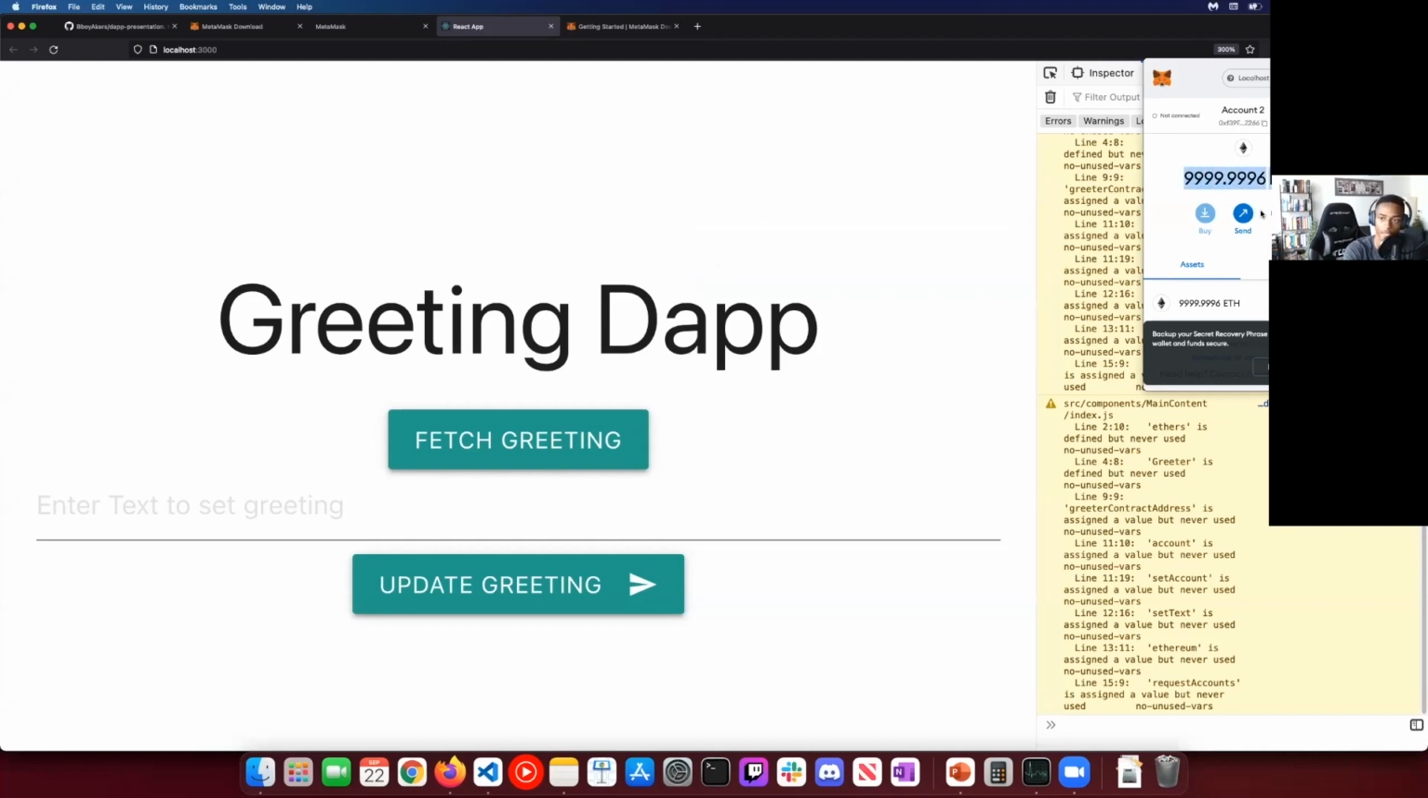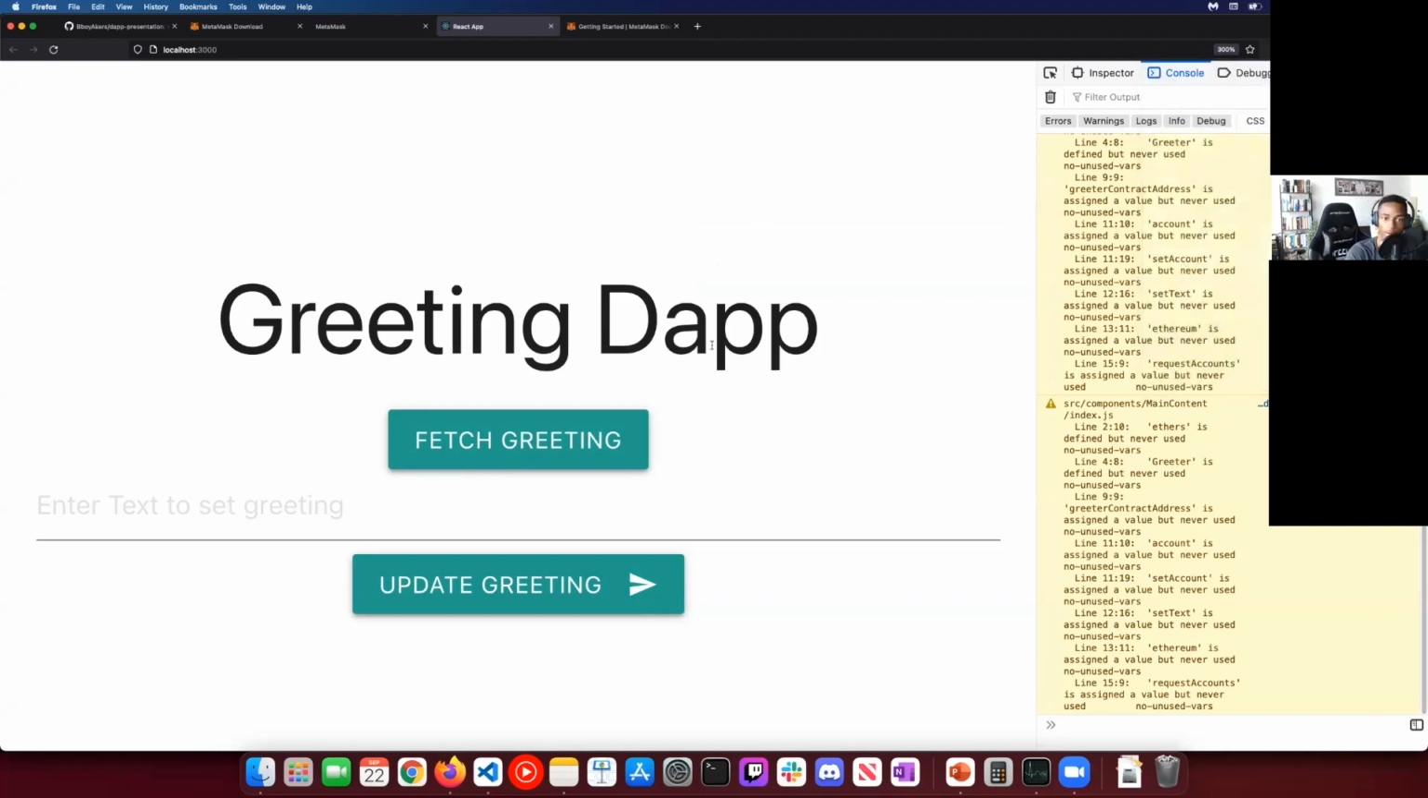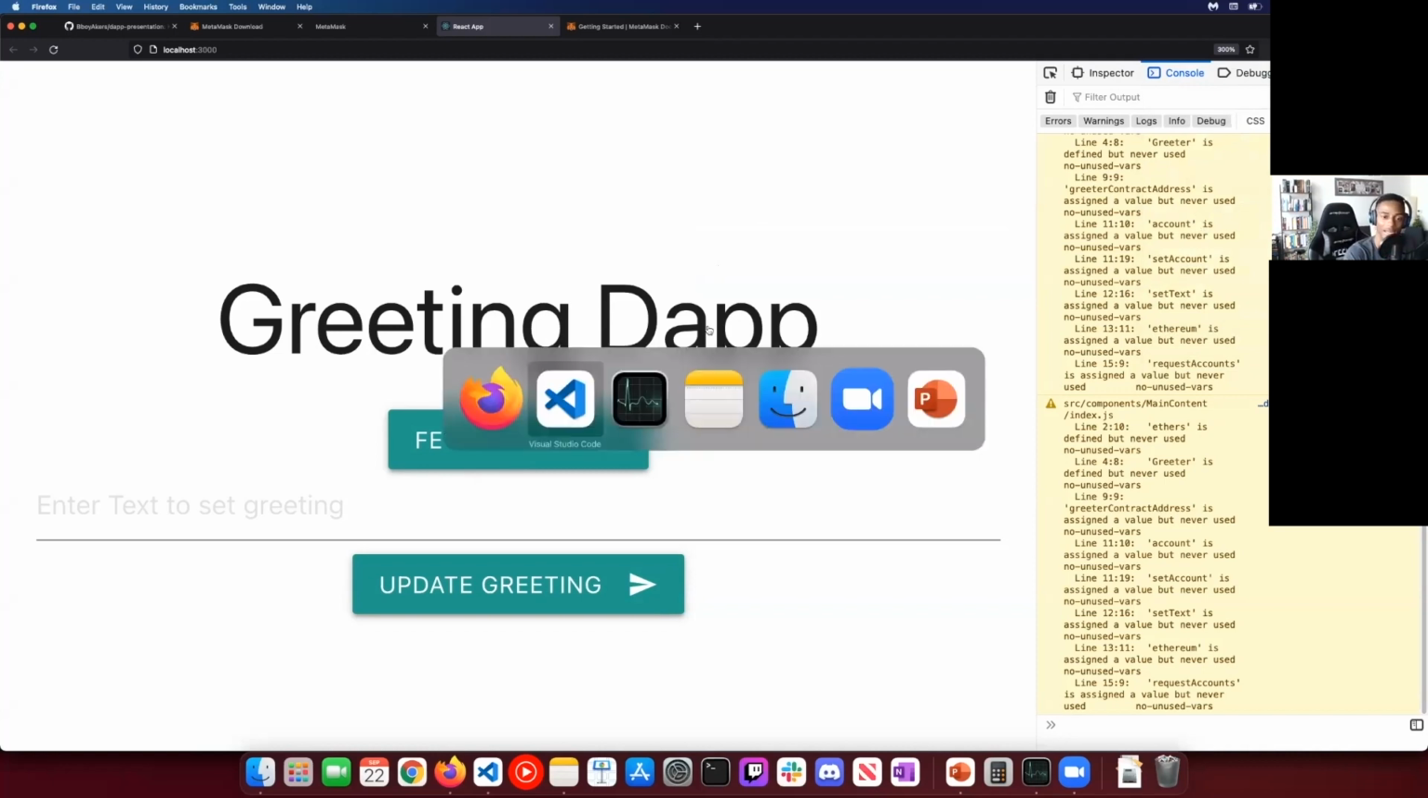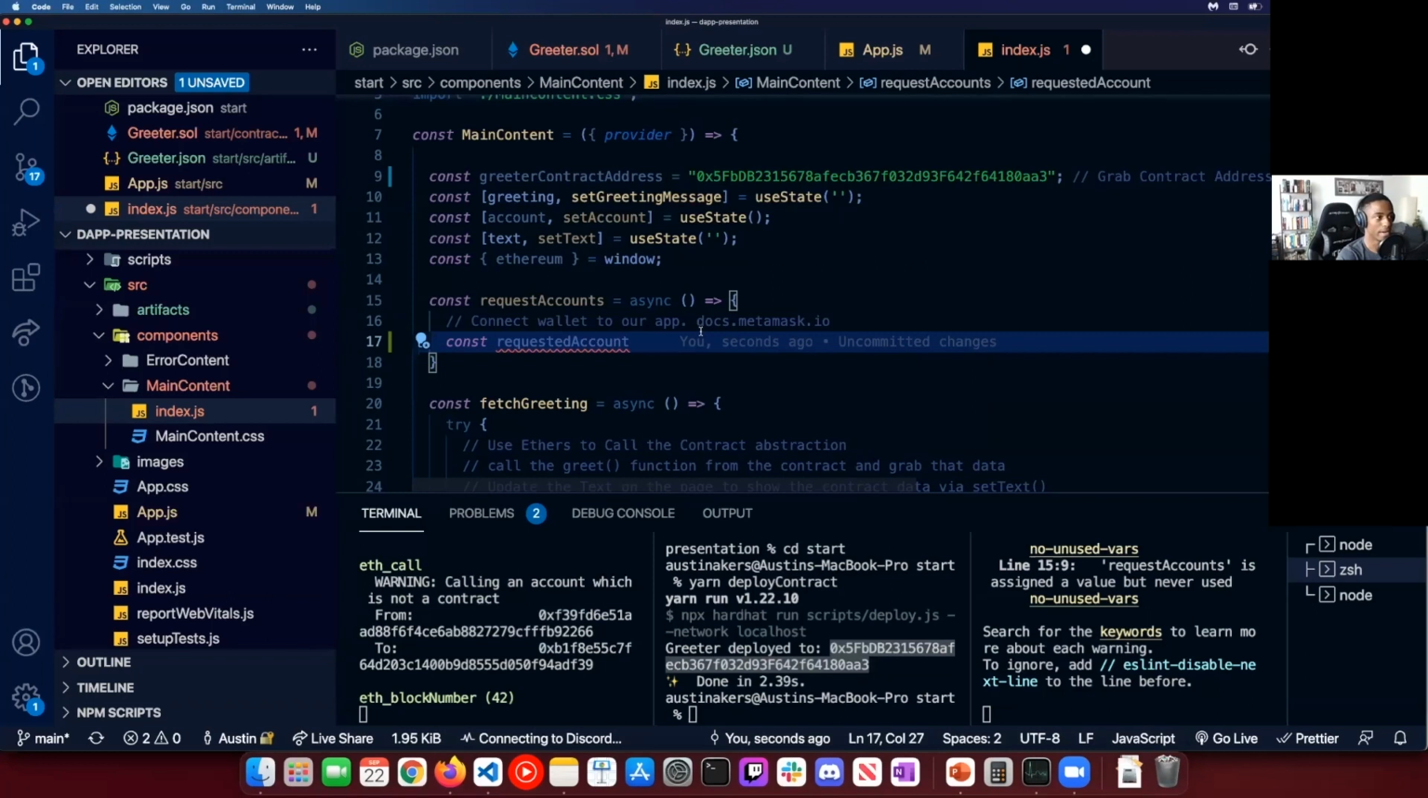We want to be able to send things and create some sort of transaction. So whenever we update the greeting, we want to send that request. It's going to cost Ethereum, and our wallet has Ethereum. So we're going to want to connect and request a connection to our account, so requestedAccount equals await.